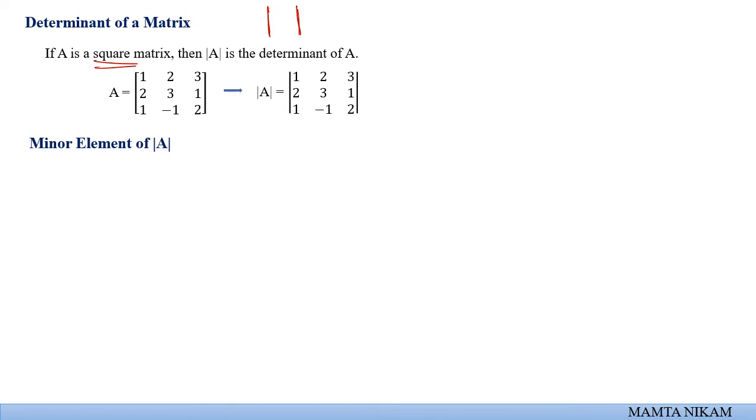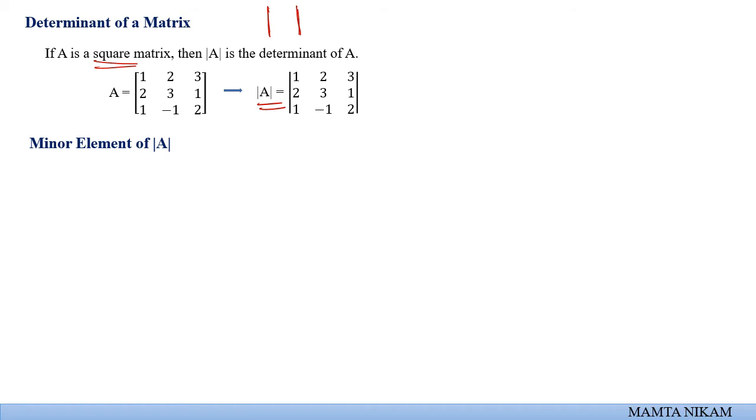Okay. Further, what is the minor of an element? For a square matrix, we calculate the minors from the determinant form, right? So once given a matrix, we can convert it into determinant form, and then from this determinant form we can calculate a minor.